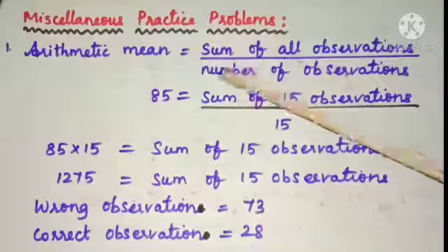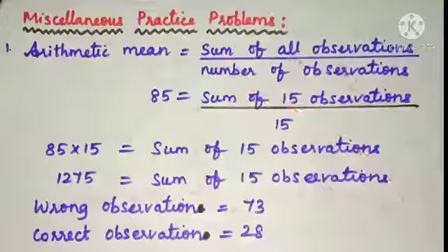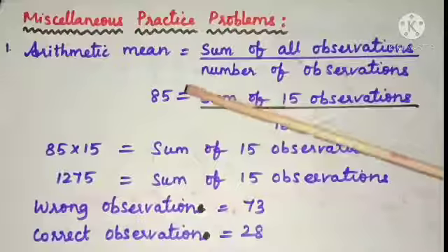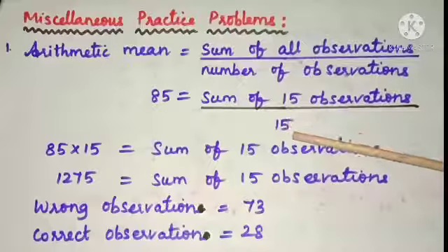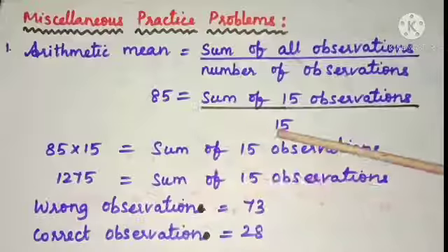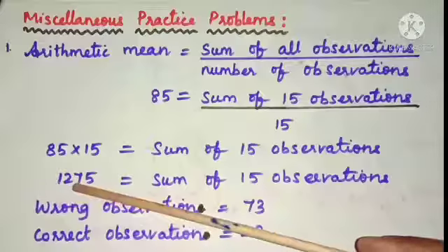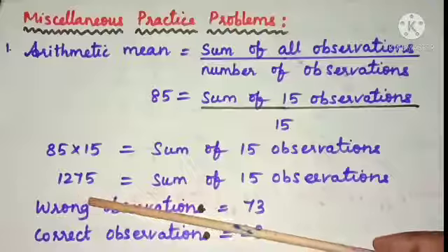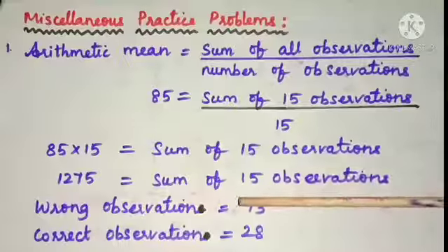Yes, we need to find it by using arithmetic mean is equal to sum of all observations divided by the number of observations. Here 85 is equal to sum of 15 observations divided by 15. In the next step, 15 comes to the other side. 85 into 15 is 1275, which is equal to the sum of 15 observations.